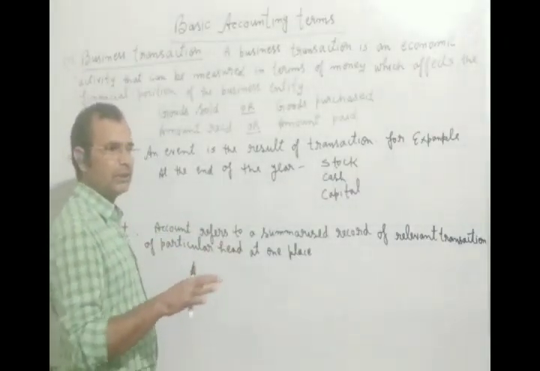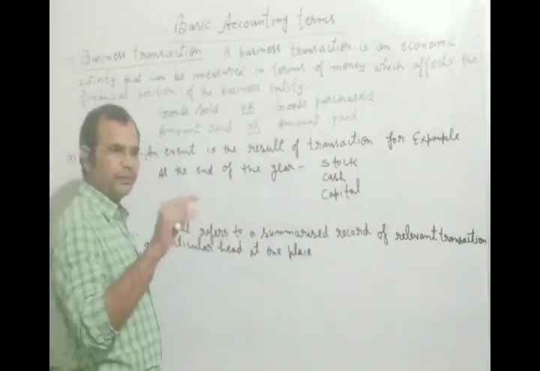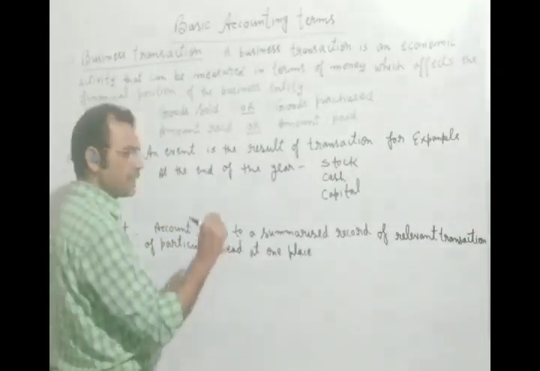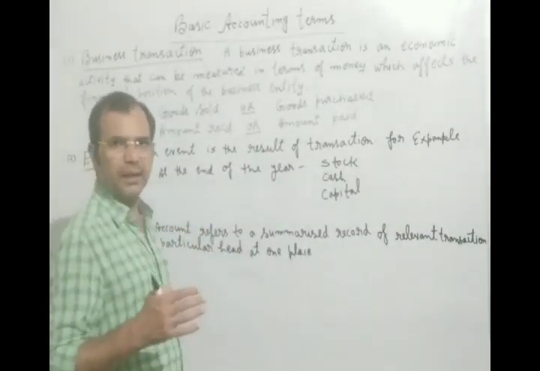When we collect all the sales at one place, the main heading will be the sales account. In this way we prepare different accounts.